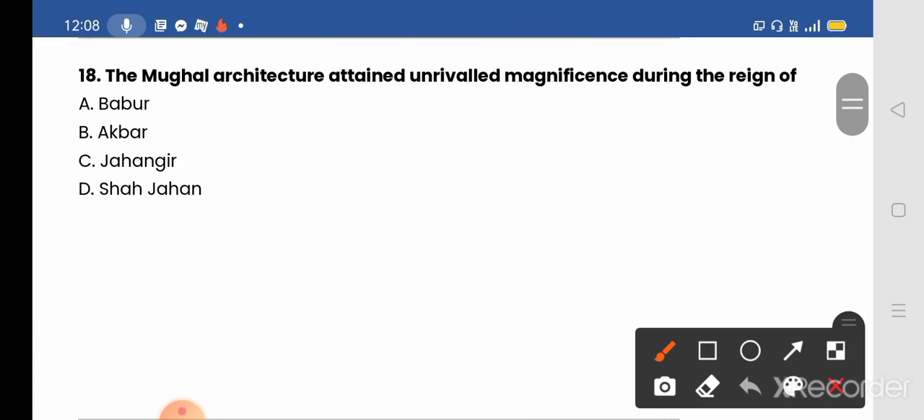Next we move to our next question, question number 18. The Mughal architecture attained unrivaled magnificence during the reign of, options given: A, Babur; B, Akbar; C, Jahangir; D, Shahjahan. And the correct answer will be D, Shahjahan. Mughal architecture reached its zenith during the reign of Shahjahan, who constructed the Taj Mahal, the Jama Masjid, the Red Fort, and the Shalimar Gardens in Lahore, the famous architectures of the Mughal period.